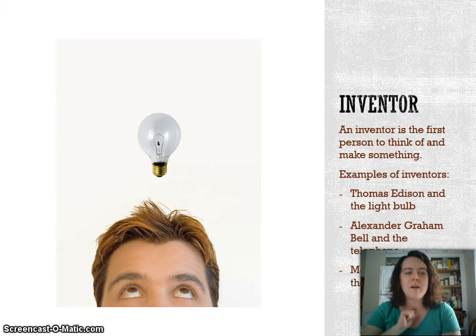And now let's define the word inventor. An inventor is a person who is the first to think of or make something. Some examples of famous inventors are Thomas Edison and his light bulb, Alexander Graham Bell and the telephone, and Martin Cooper and his invention of the cell phone. What would we do without that today, right? These men were the first to come up with and make these items. Their inventions changed the world just like the men that we're going to talk about in a moment.